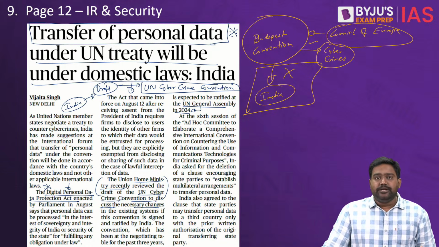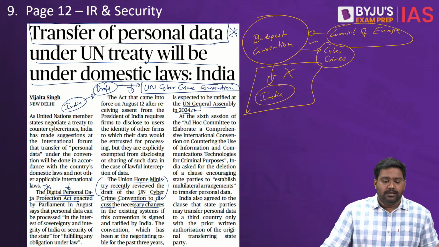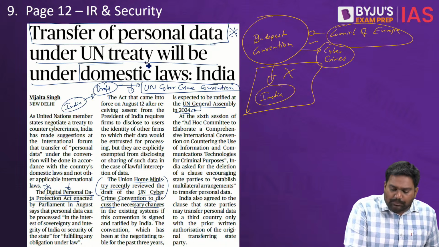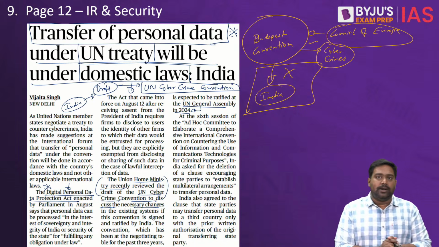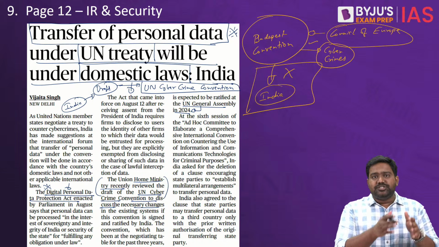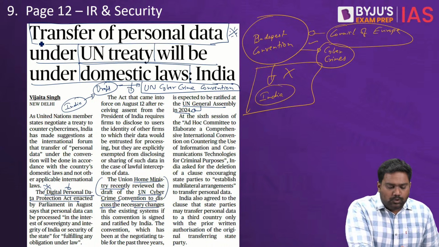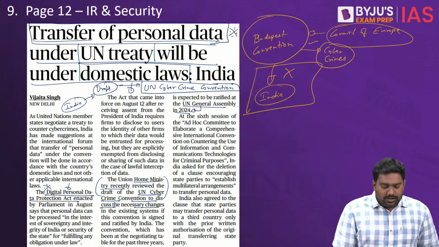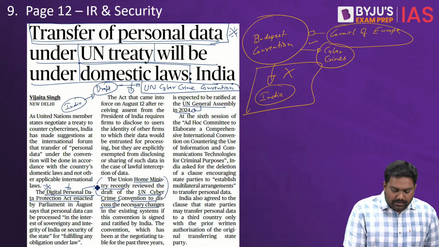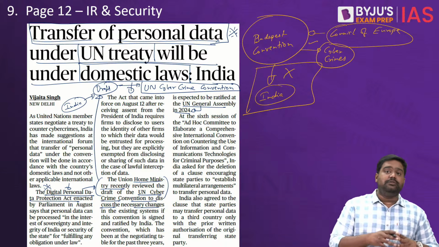So India has suggested that when it comes to transfer of personal data outside the country, domestic laws have to apply instead of the UN treaty. This is a suggestion India has provided because India wants to establish the primacy of Indian law and Indian jurisdiction when it comes to transfer and handling of personal data. Is that clear? So this is a suggestion that India has made, and India will try to make a few more changes in the draft before the UN Convention is adopted.